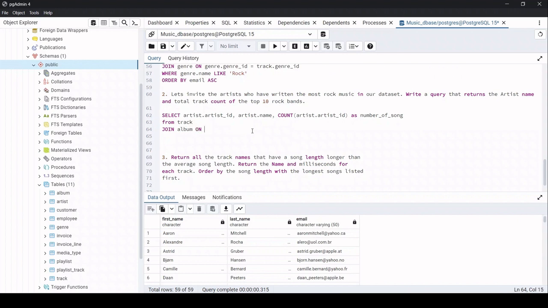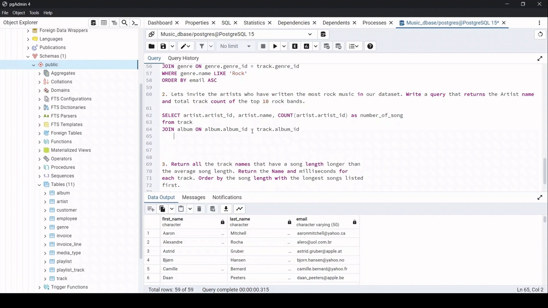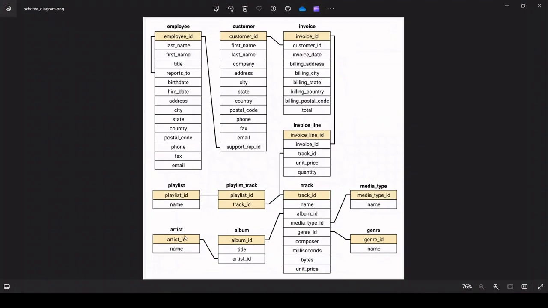Join album on album dot album ID is equal to track dot album ID. Now I'm done with this. Now from the album table I need to connect to the artist table, okay, with the help of artist ID.